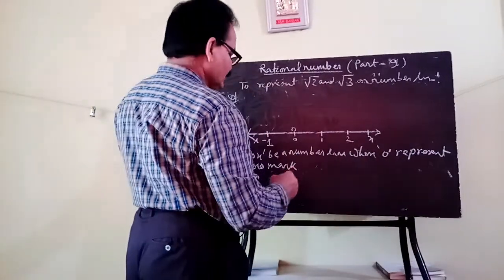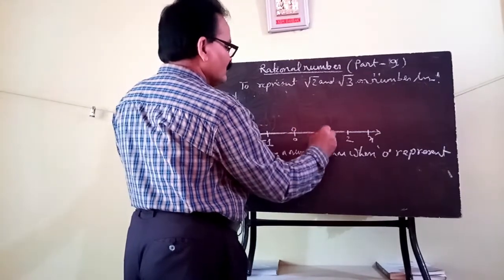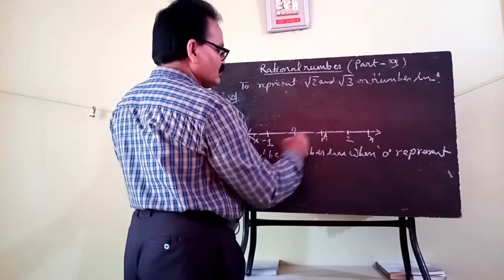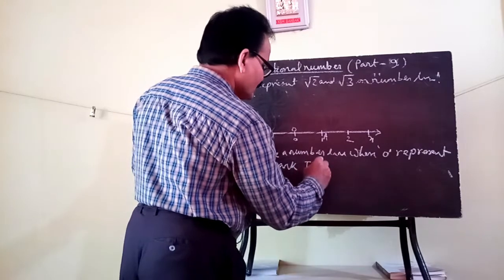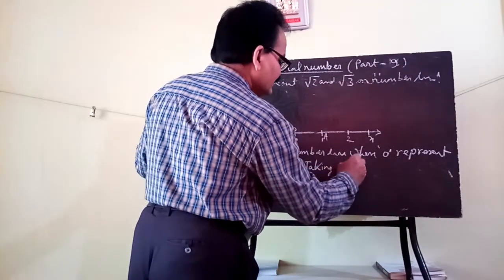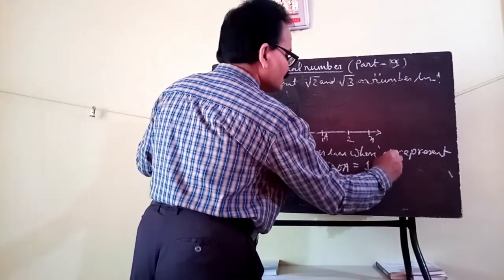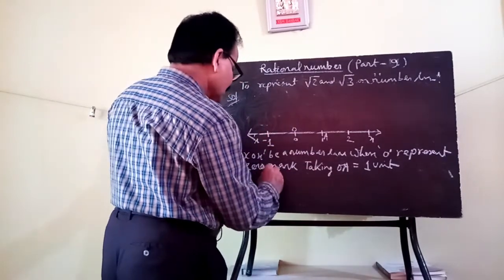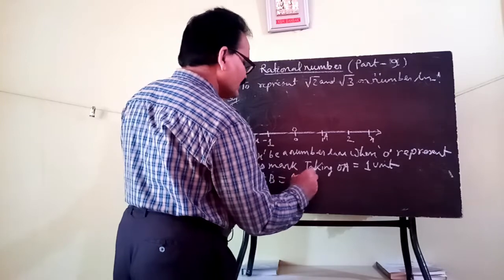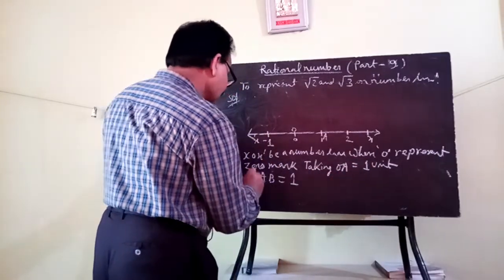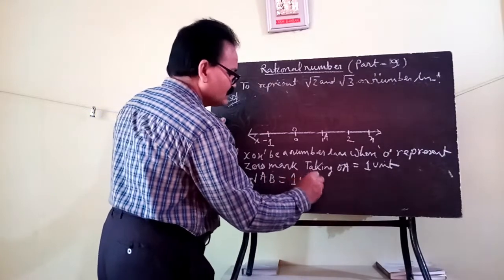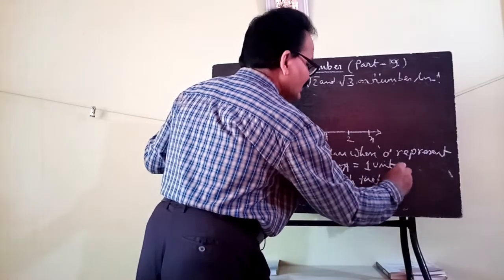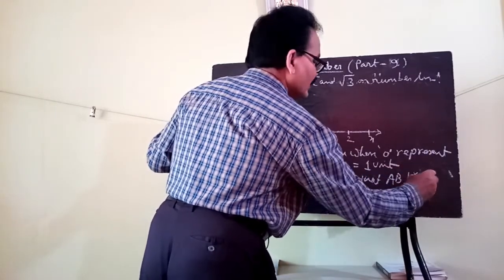Now take OA as 1 unit. This is O, this is A. Taking OA equal to 1 unit, then take AB equal to 1 unit such that AB is perpendicular to OA.